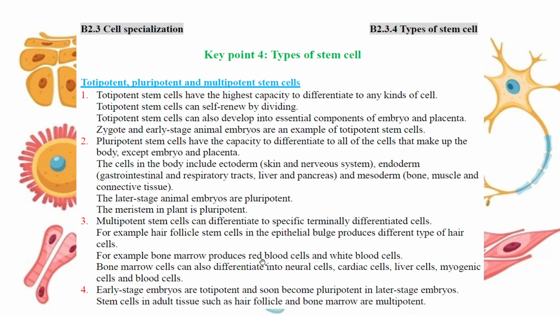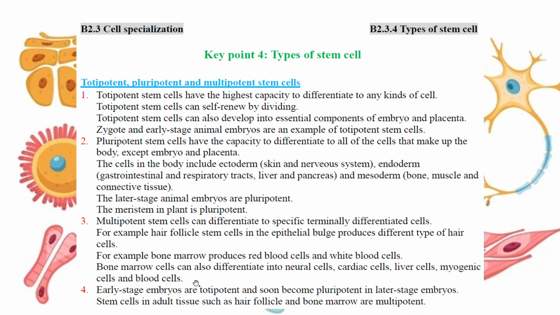Okay? The bone marrow can produce a red blood cell, white blood cell. Okay? Also can be a neural cell, cardiac cell, liver cell, myogenic cell, and blood cell. They can differentiate or not, but all of them are terminal ones. No more differentiation afterward. Okay?